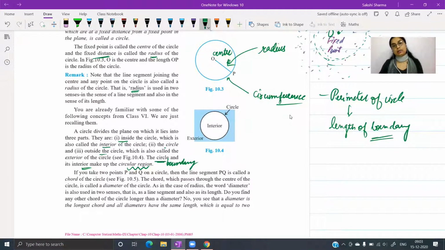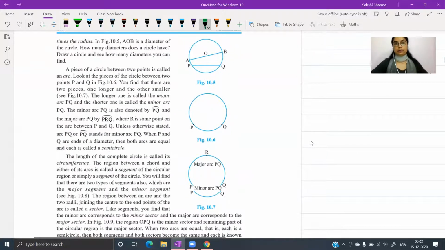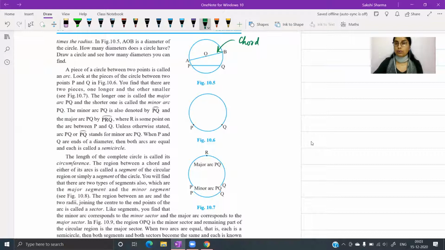Then any line segment which joins two boundary points, one point on the circle to another point on the circle, from one end to the other end, anywhere, not necessarily passing through the center. It could pass through the center, it may not pass through the center, is called chord of the circle. You have these on the next page. Right here, figure 10.5. So a line segment which joins two boundary points, 2 points on the circle are joined by a line segment, then that line segment is called chord of the circle.